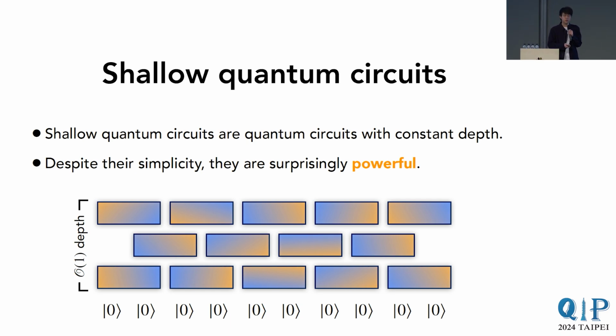For those of you who don't know, shallow quantum circuits are essentially just quantum circuits with constant depths. For example, in this figure here, we draw a one-dimensional shallow quantum circuit with a depth of 3. Because of the limited depths, these shallow quantum circuits are quite simple conceptually. However, due to a plethora of prior work, people have established a very good understanding, and surprisingly, despite their simplicity, they're actually quite powerful computationally.